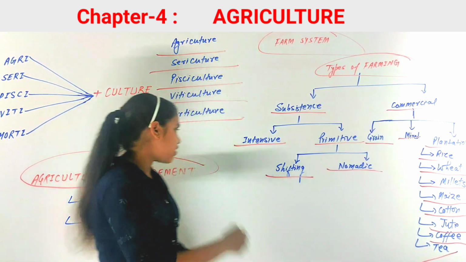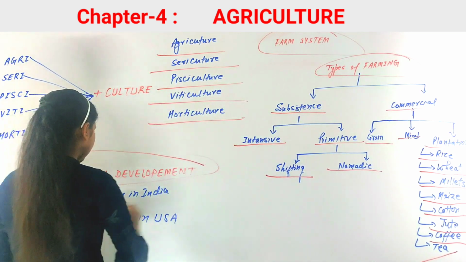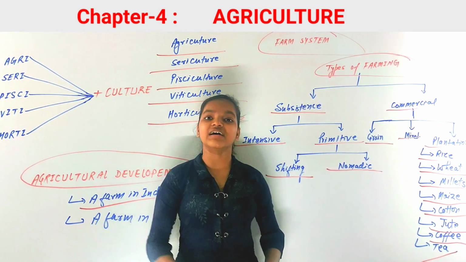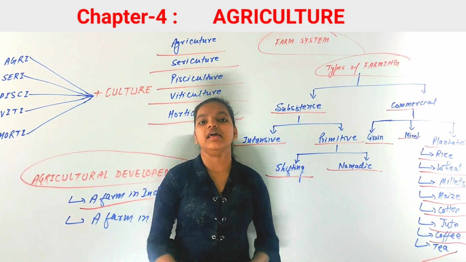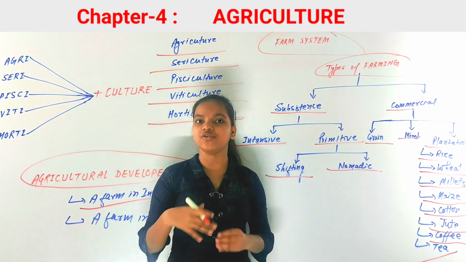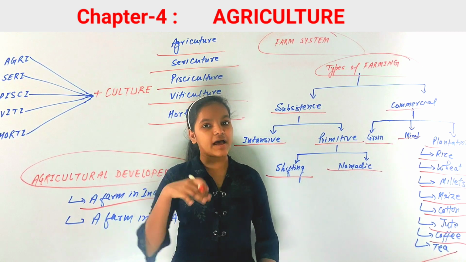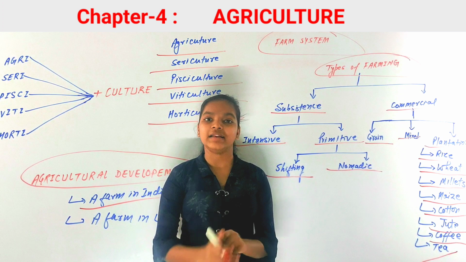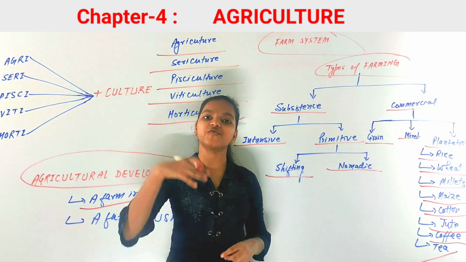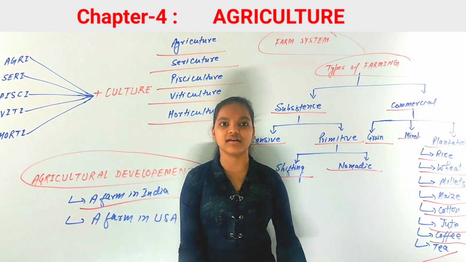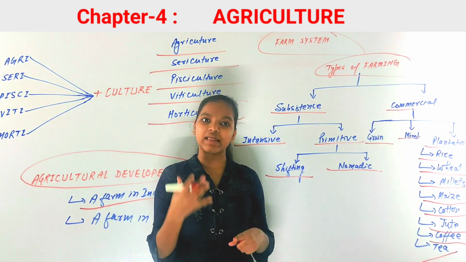So our subtopic is a farm in India. Now there is a case study of a village in district Ghazipur in the state of Uttar Pradesh, India. There is a farmer, Munna Lal, whose land is 1.5 hectares. He has a land of 1.5 hectares and he does farming on that land.